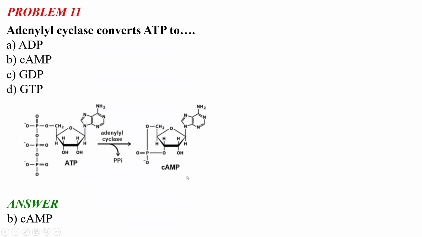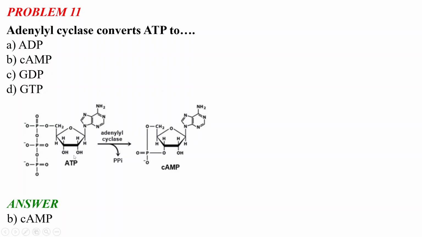This is the structure of ATP. We all know there is an adenine moiety here, a ribose sugar here, and a triphosphate. What adenylyl cyclase does is cyclize this, converting ATP to cAMP, or cyclic adenosine monophosphate. The pyrophosphate group is eliminated by adenylyl cyclase, and a cyclization happens.